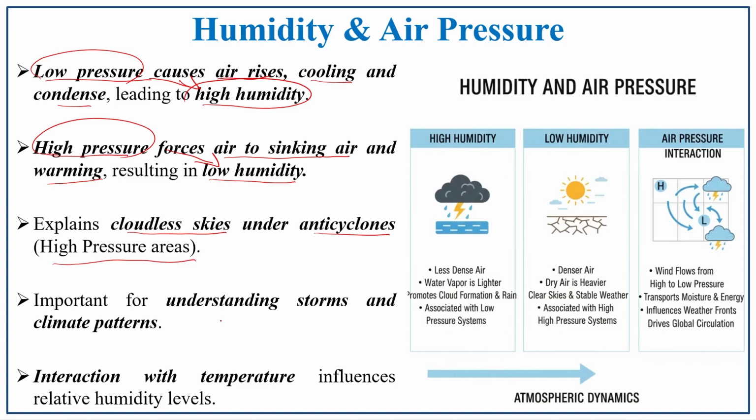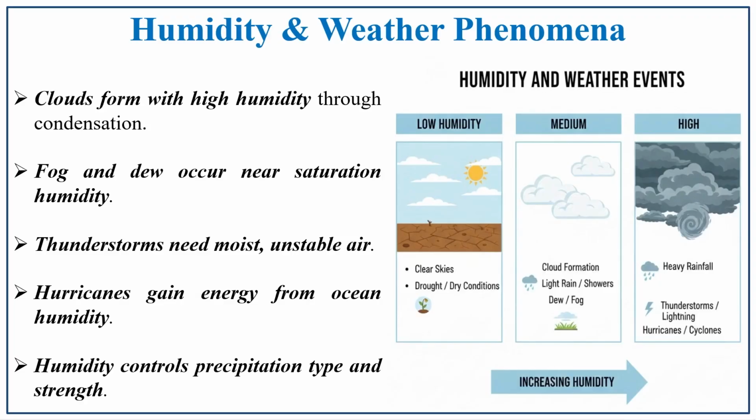It is also important to understand the storms and climatic patterns. How a storm occurs depends upon the humidity content, and how the climatic pattern differs from one place to another. It also depends upon the humidity content, whether it is low humidity or high humidity. Its interaction with temperature influences the relative humidity levels. So, this relative humidity level is also correlated with the air pressure.